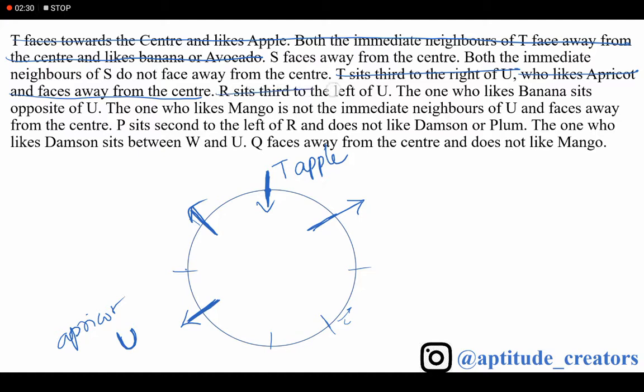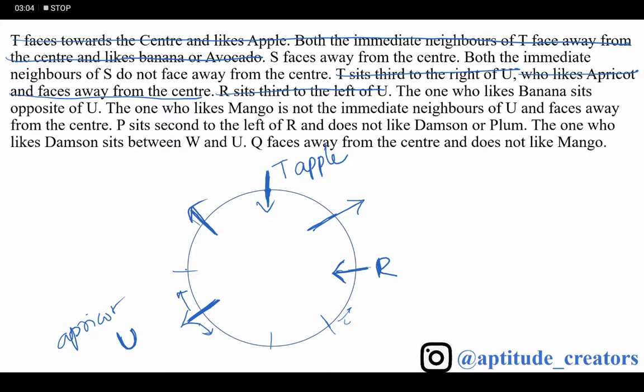Next, R sits third to the left of U. Here I am taking R. Now, third to the left of U. R can face inside the center. Next, third to the left of U: this is right and this is left. That's why I am taking R here.